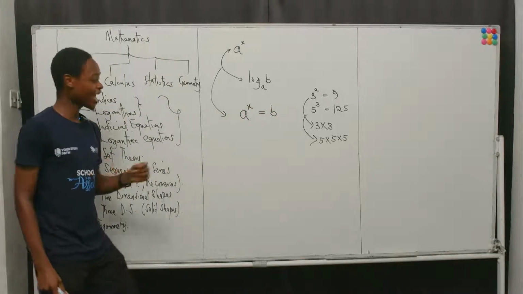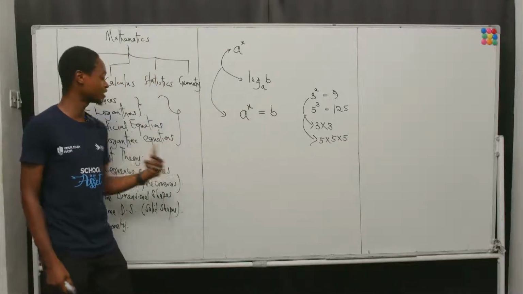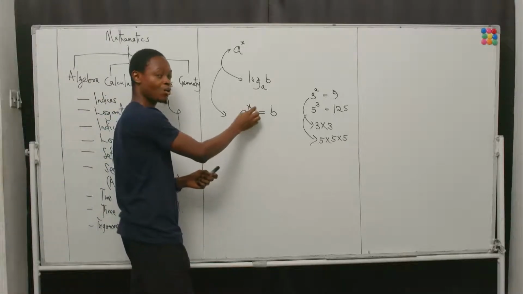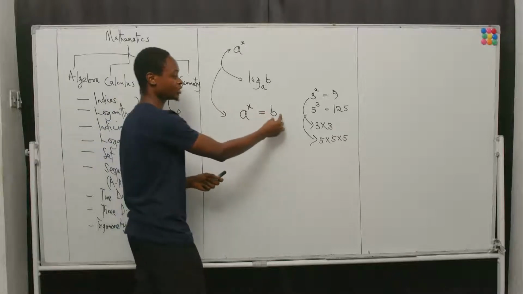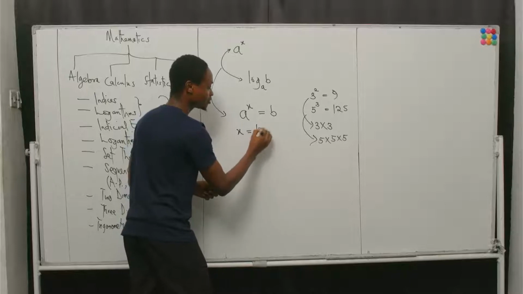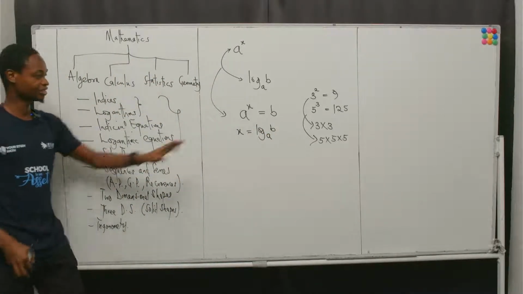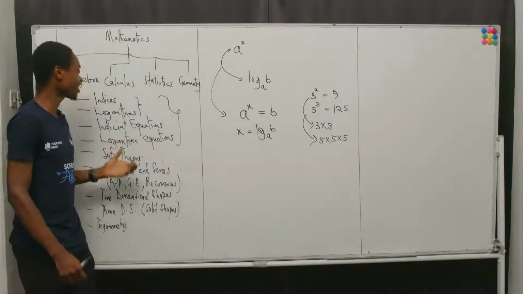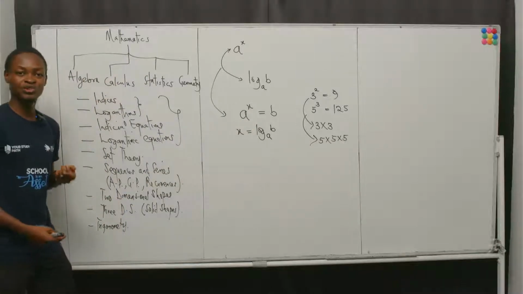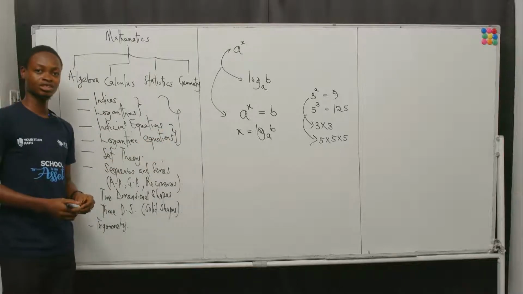However, I could rewrite this expression in terms of the logarithmic value. Why? Because if x is the power I must raise a to in order to get b, then x can also be written as the logarithm of b to base a. This is very, very important. And in fact, this relationship is now the connector to indicial and logarithmic equations.